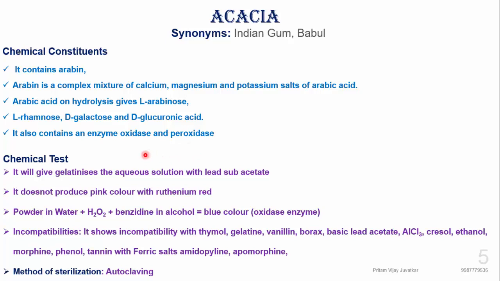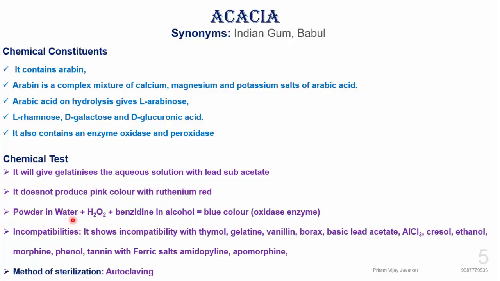Now, the chemical tests. It gives a gelatinized aqueous solution with lead subacetate solution. It does not give a pink color with ruthenium red, which is a test used for gums or carbohydrates. So ruthenium red will not give any pink color.